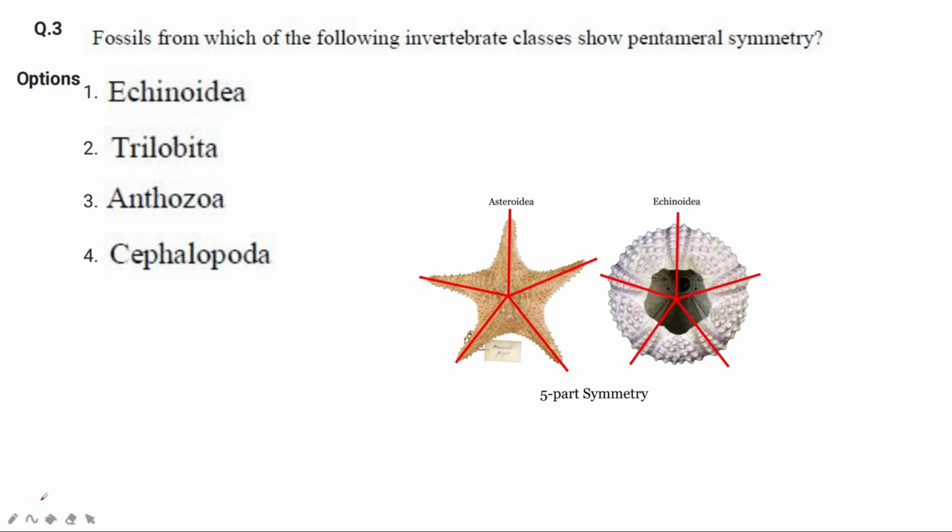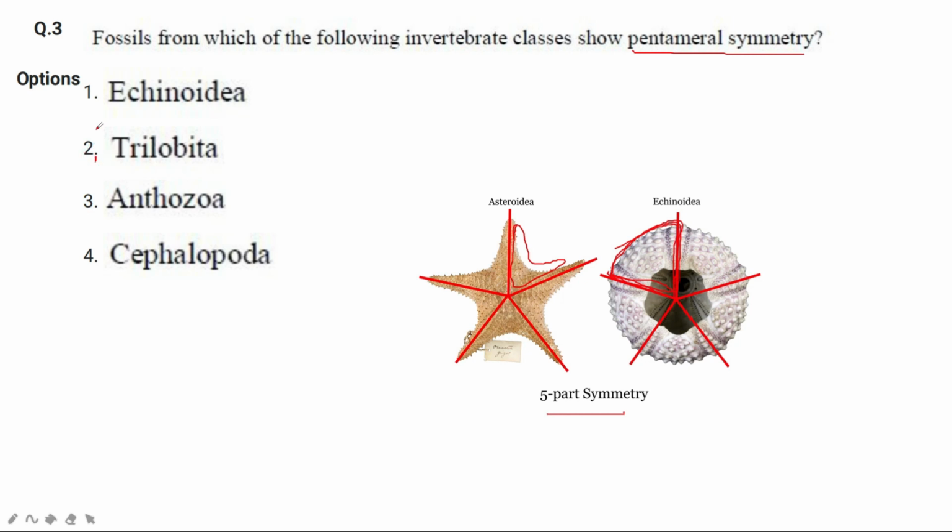Question 3 says: fossils from which of the following invertebrate classes show pentameral symmetry? So what is pentameral symmetry? It is a symmetry in which the body of the organism is divided into 5 equal parts. You can see these are two organisms of the echinoderms, and these are the 5 parts. It will be divided into 5 equal parts like this, or you can say like this.